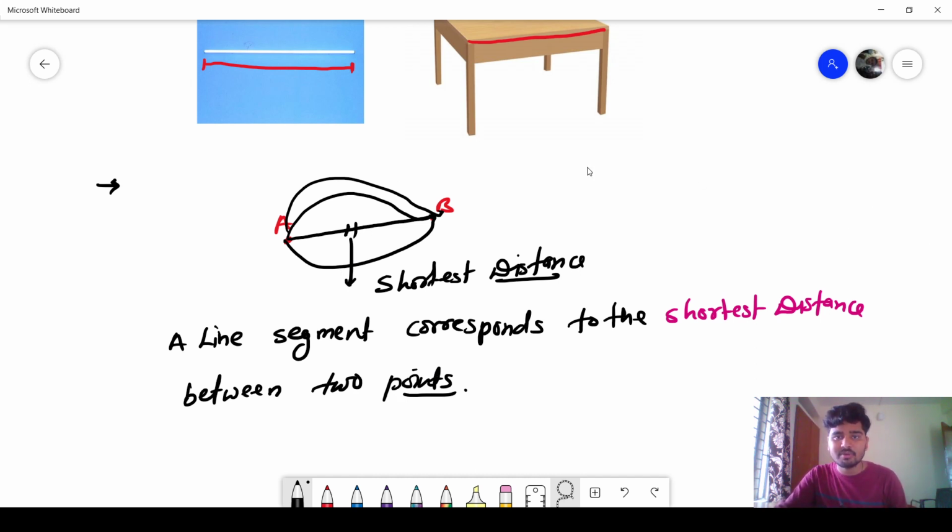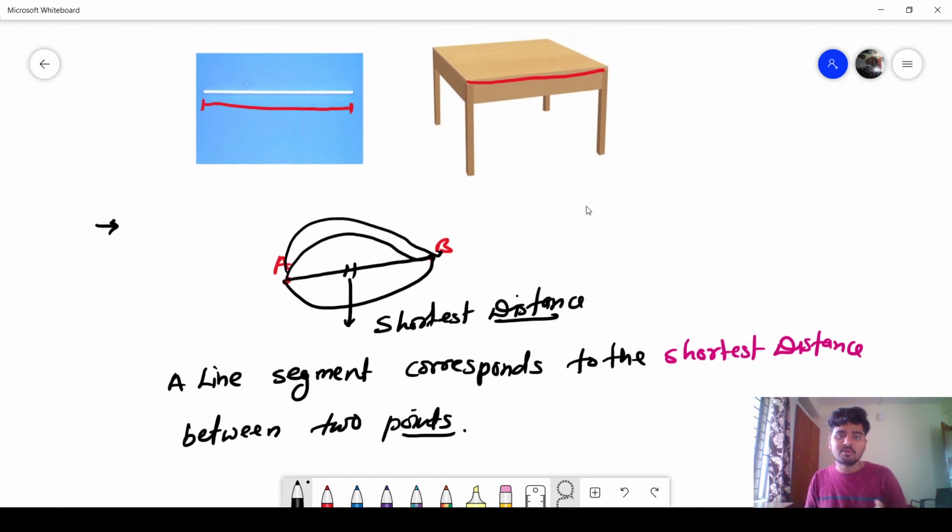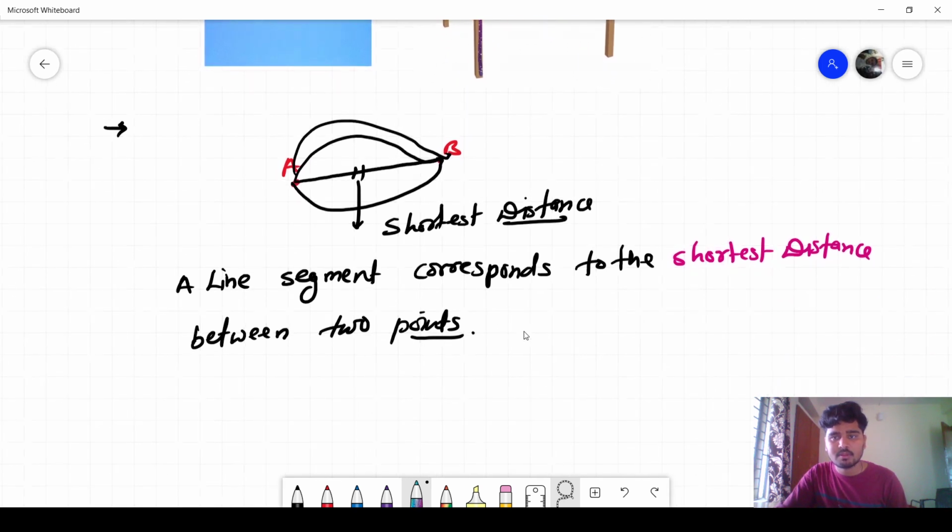Real life example you can say. Now I am talking about this table. I am saying this side is also a line segment, and this side is also a line segment. If I say this, this is also a line segment, this is also a line segment. So many examples are there in your daily life. This is called line segments. Okay, next.